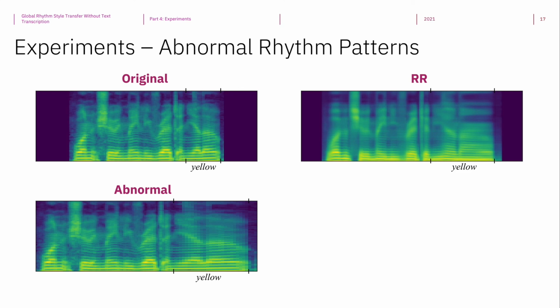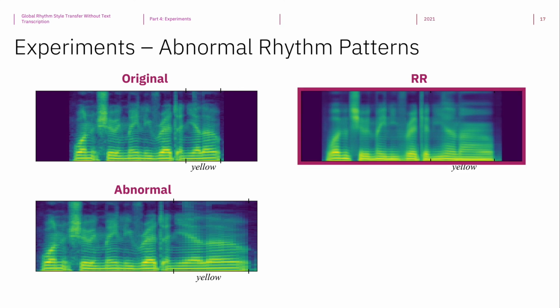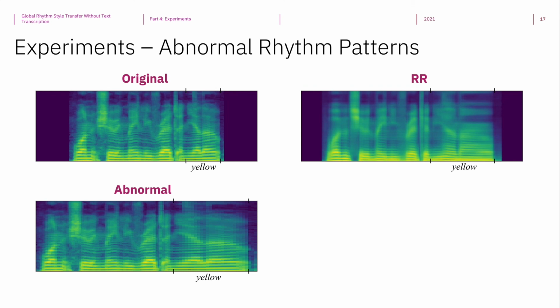Here is the result of the random resampling baseline. One showing mainly red and yellow. As we can hear, it does try to fix the overall speech rate by squeezing the utterance, but it is unable to reduce the duration of yellow more than the other words.